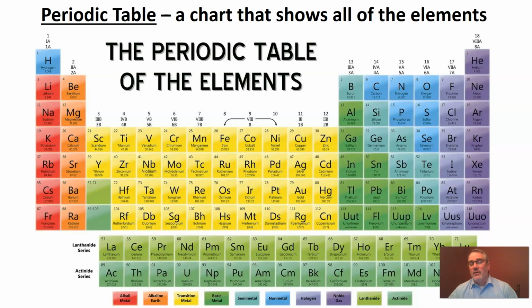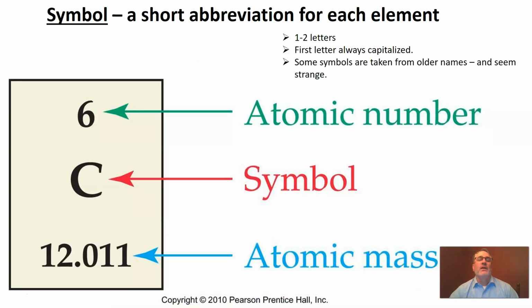We'll continue to look at the periodic table. So one of the things that we're going to find on the periodic table is that you have these blocks. Each element has a block, okay? So it has its own square. And at the top of that block, most often, is something called the atomic number. We also are going to have something called a chemical symbol, and we're going to have something called atomic mass.